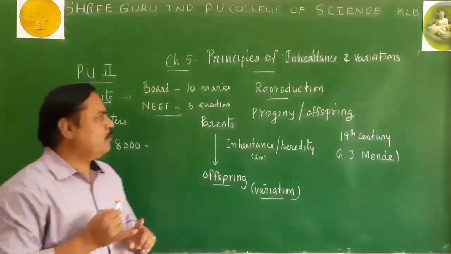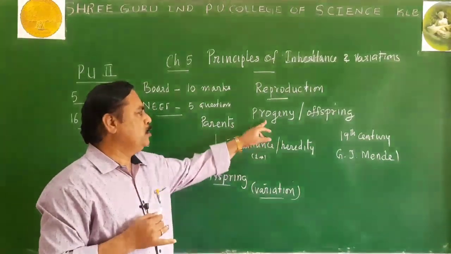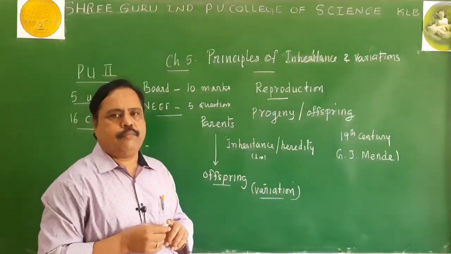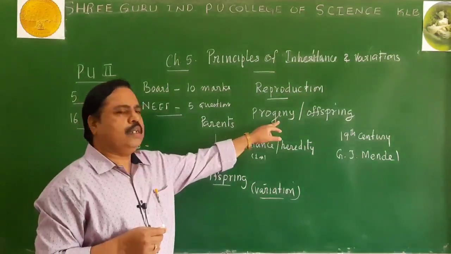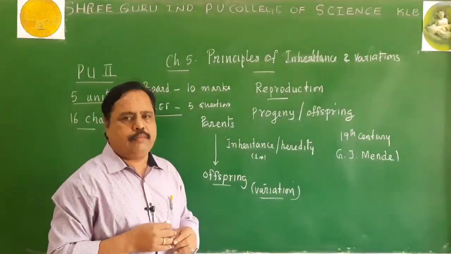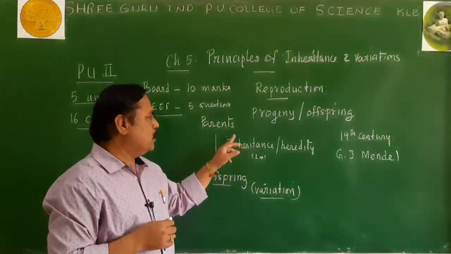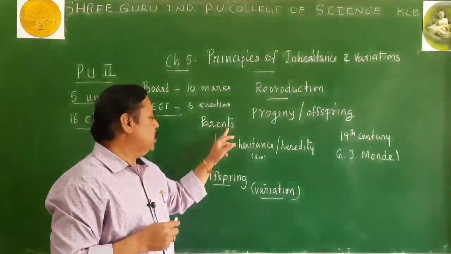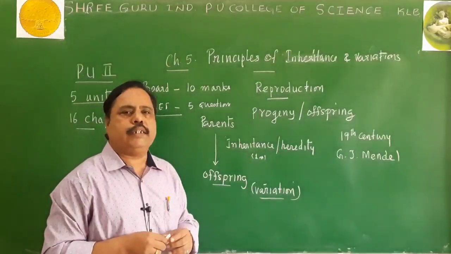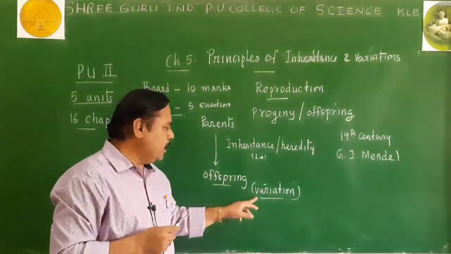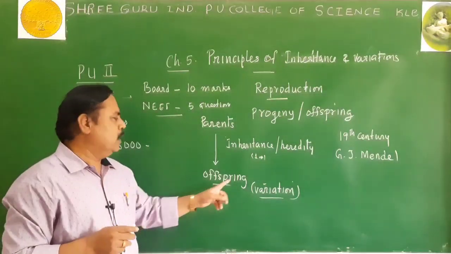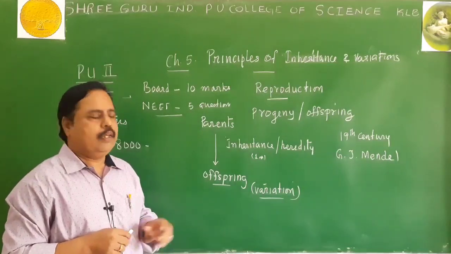So, students, so far I told you about what is a progeny, what is inheritance, and what is called variation. Progeny refers to the children born to the parents, or the offspring. The process of transmission of characters from the parents to the children is called heredity or inheritance. And the degree of difference between the parents and the offspring can be called variation.